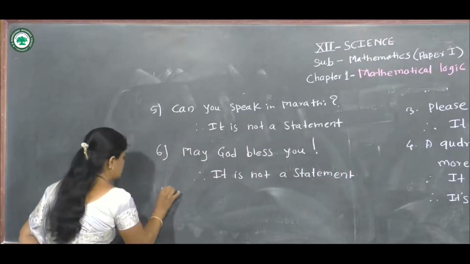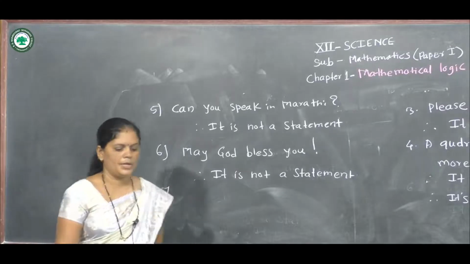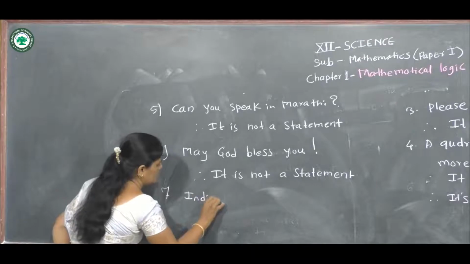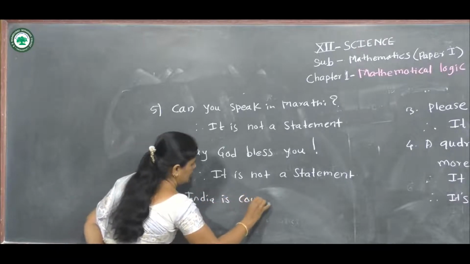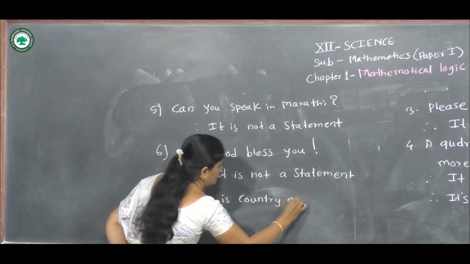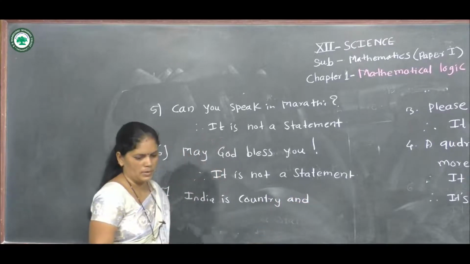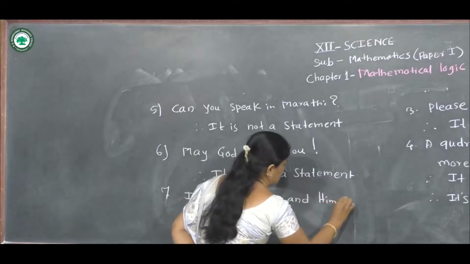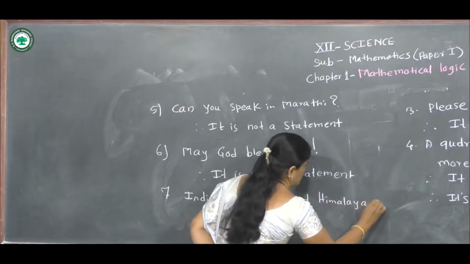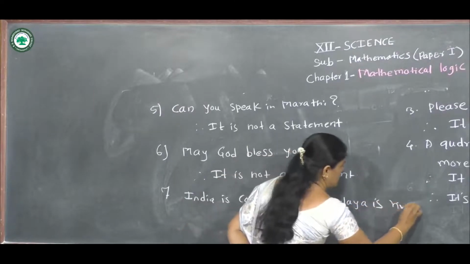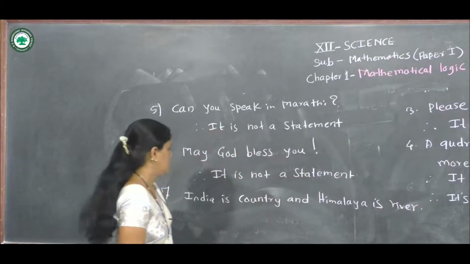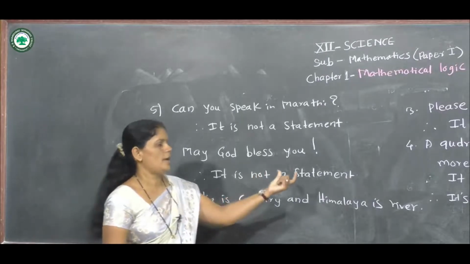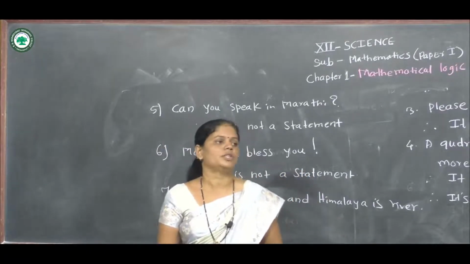Next, number 7 example. India is a country and Himalaya is a river.